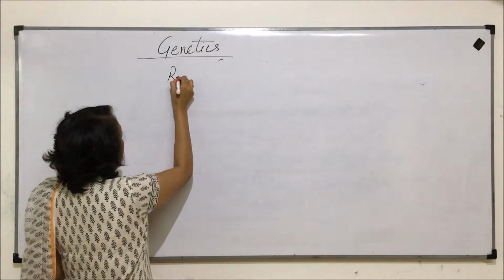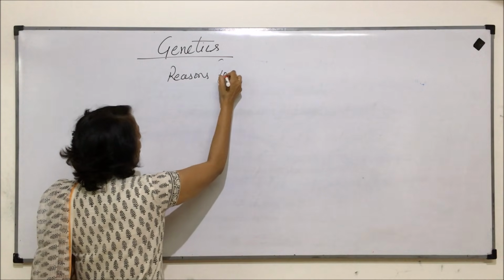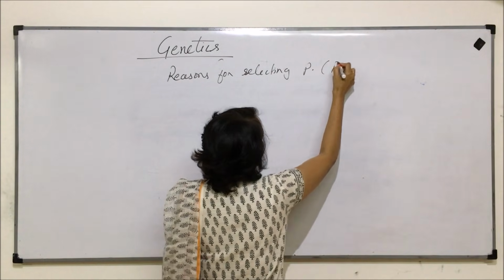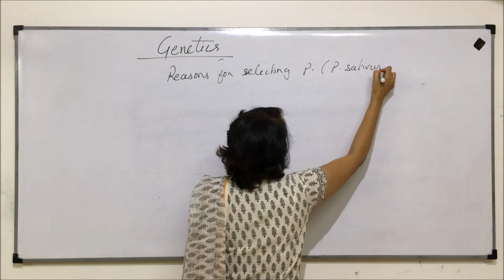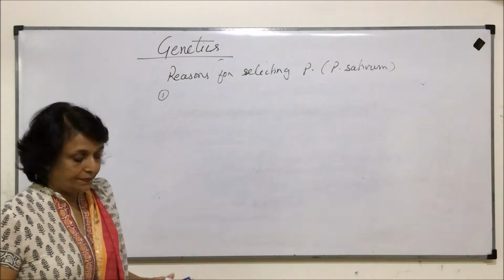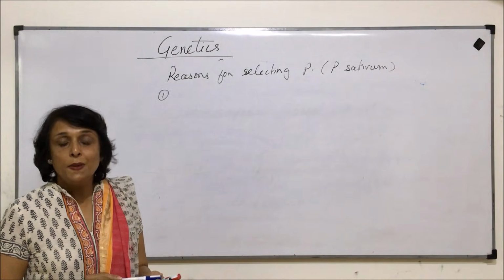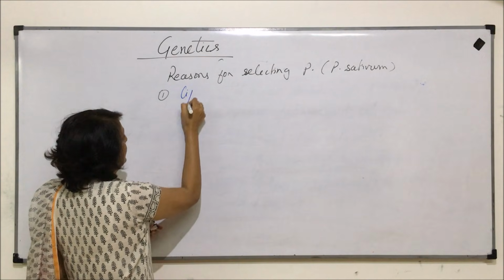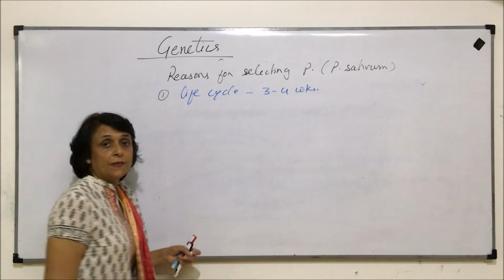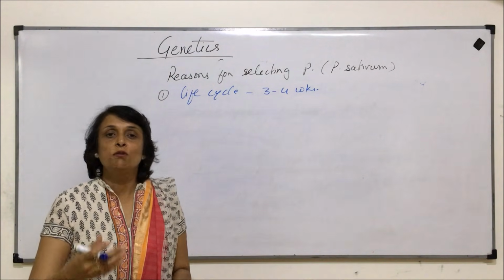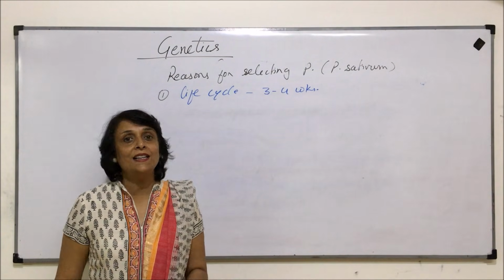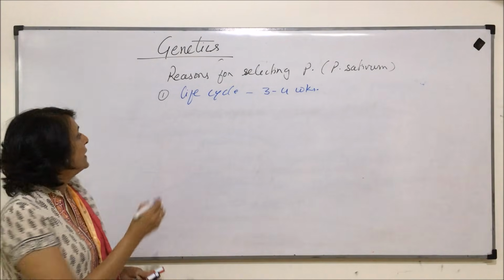So, reasons for selecting pea plant, that is Pisum sativum. The most important reason, the lifespan is short. Pea plant completes its life cycle in about 3 to 4 weeks. So in 3 to 4 weeks you are able to get the next generation, and if you are able to study many generations, again you are getting large sample size and your data is going to be authentic.